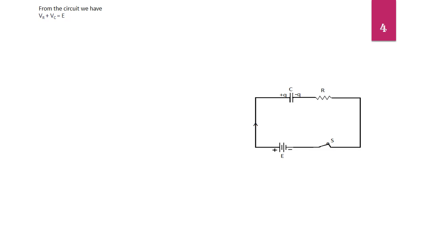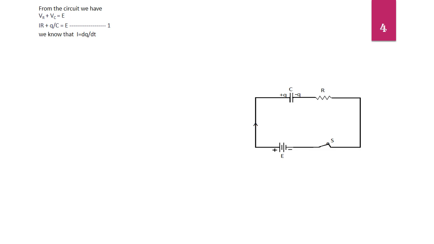VR equals IR from Ohm's law, VC equals Q by C, where Q is charge on the capacitor and C is capacitance value. Substituting VR and VC in equation, we get IR plus Q by C equals E. Let us call this equation 1.